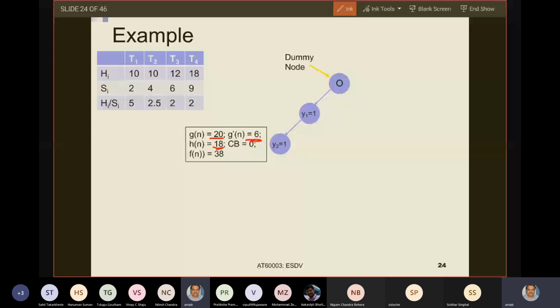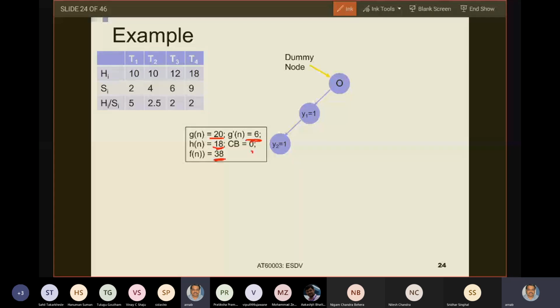Am I okay with this, or should I calculate? Yes, sir. Okay. So again, you see that Fn equals Gn plus Hn is 18 plus 20, which is 38 in this case.